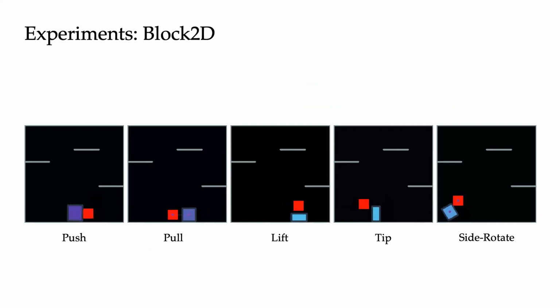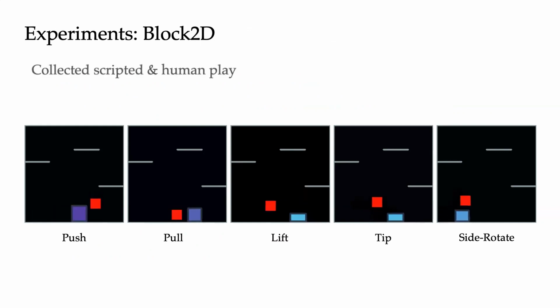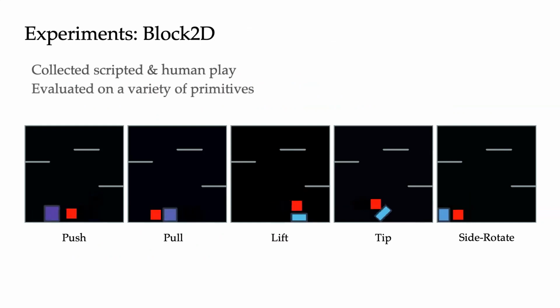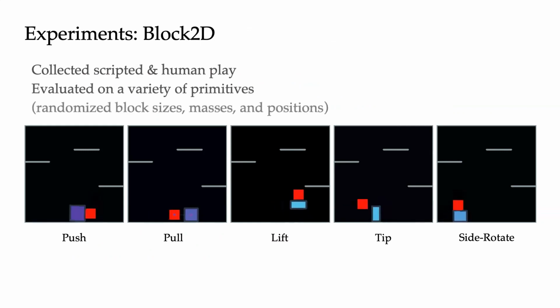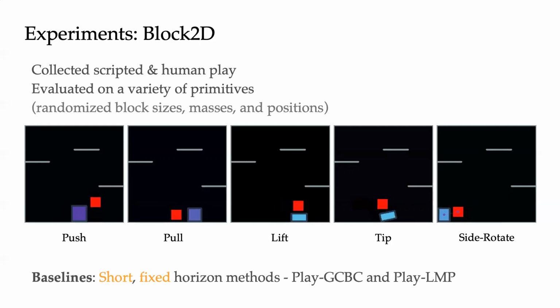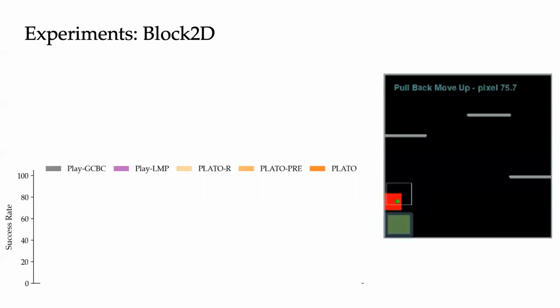The first is this 2D block world with gravity and variations in block shapes, masses, and initial conditions. We collect unscripted and human play data and evaluate on the challenging tasks shown here. Our baselines for this and other environments are the state-of-the-art methods that sample short fixed horizon windows from play. Play GCBC, which trains a goal condition policy on those sequences, and Play LMP, which additionally learns the latent plan variable to enable a more expressive multimodal policy.